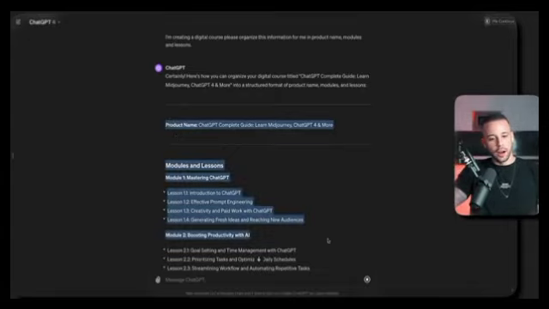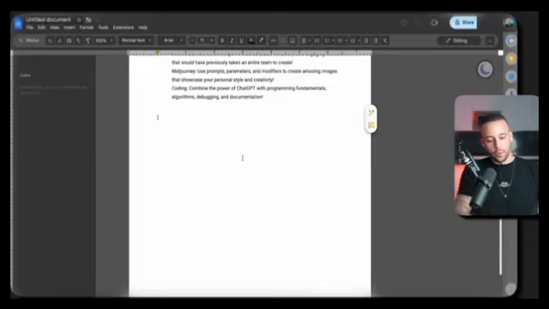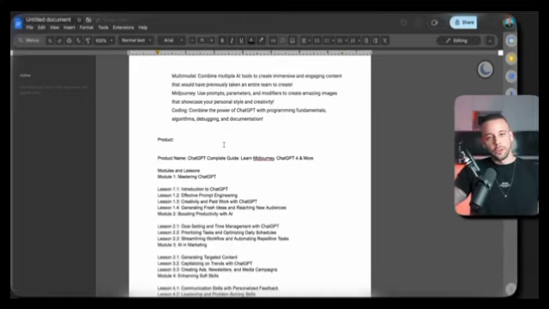So what I'm going to do is I'm going to copy this and I'm going to paste it into the Google Doc in an organized fashion. So right now I'm going to write in the Google Doc, product. You can do the same just so you keep everything organized, and then you can paste it here just like this. The next step that you need to take here is to actually create each individual lesson.